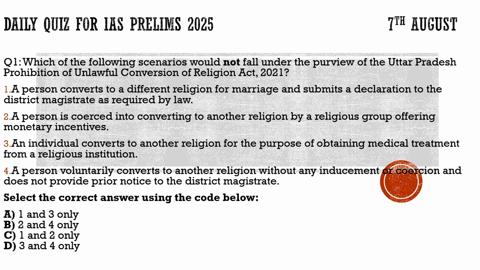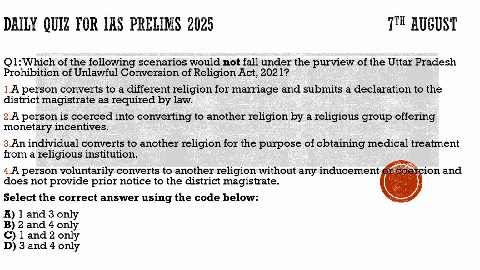He may also not fall under this Unlawful Conversion of Religion Act. So for question number 1, the correct statements would be statement 3 and statement 4. Under the code given below, the correct option would be option D, which is 3 and 4. I hope I made this question, the concept behind it, very clear to you. I hope you would like it.